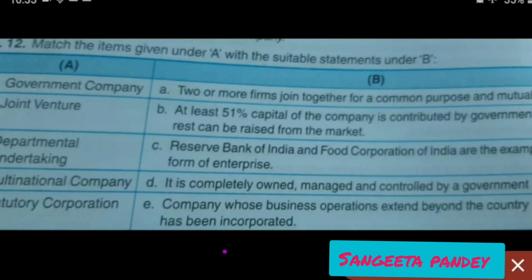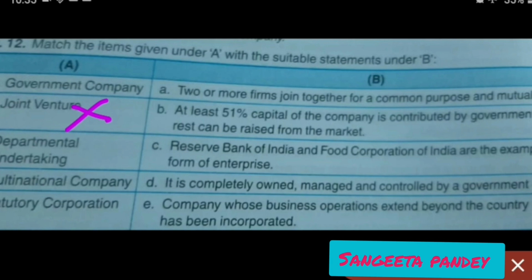This first is government company. Now government company, so at least 51% capital of the company is contributed by government, while the rest can be raised from the market. So the option B is matched with A, government company. Okay, then joint venture. Joint venture is basically cut from your course.